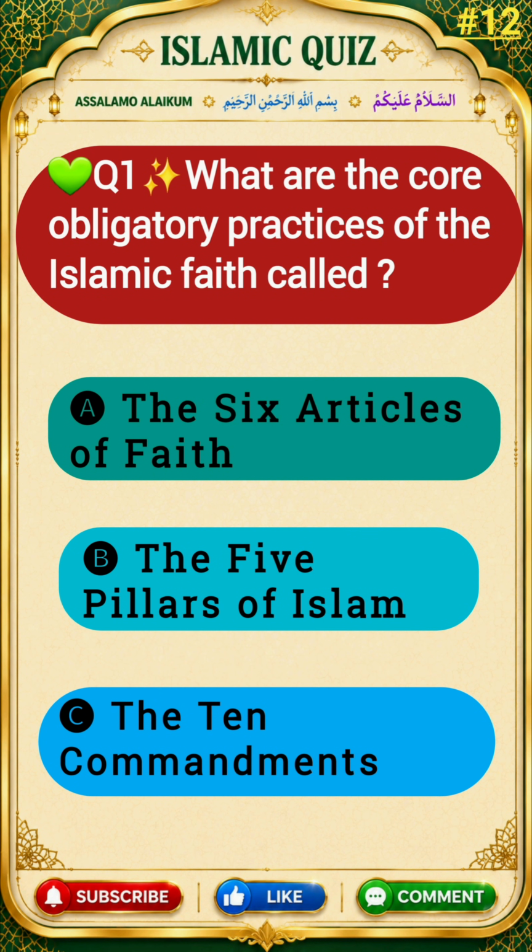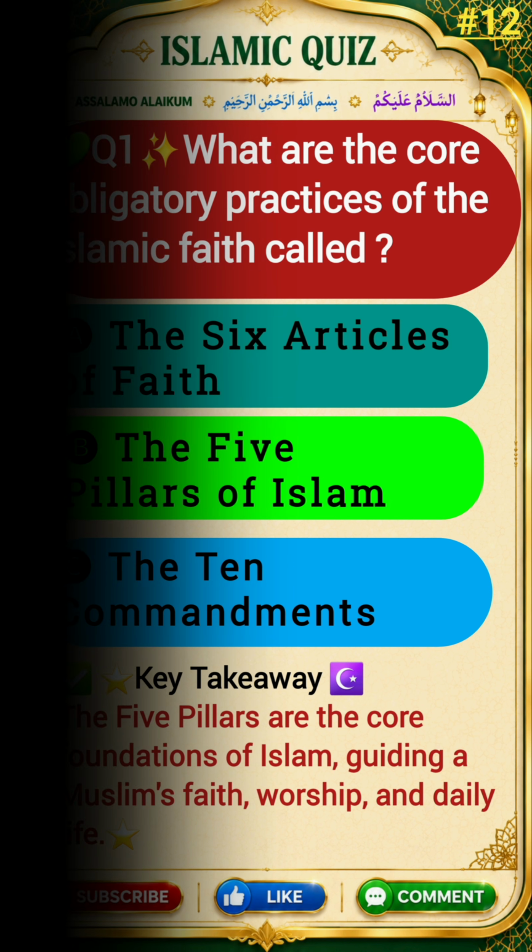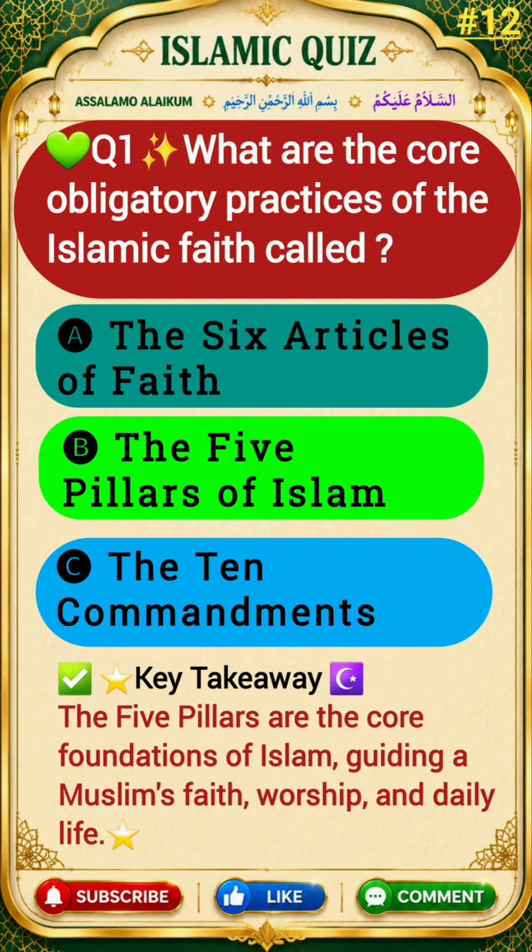Question 1. What are the core obligatory practices of the Islamic faith called? Options are A. The 6 Articles of Faith, B. The 5 Pillars of Islam, C. The 10 Commandments. The correct answer is option B, the 5 Pillars of Islam.